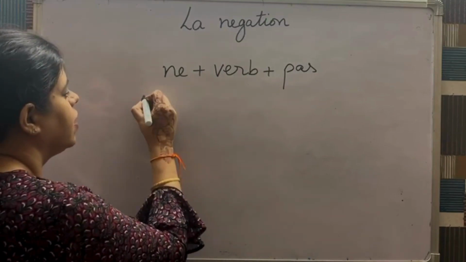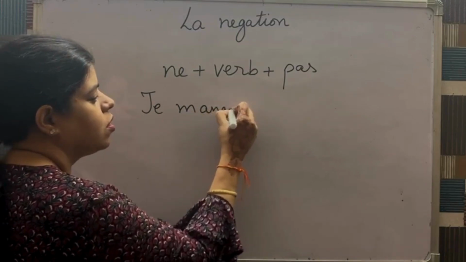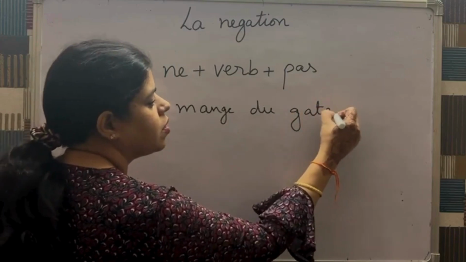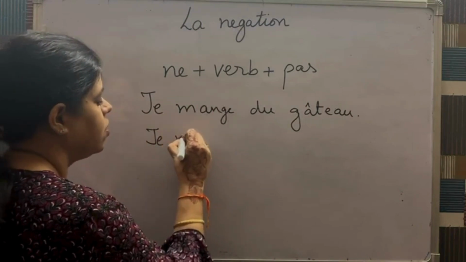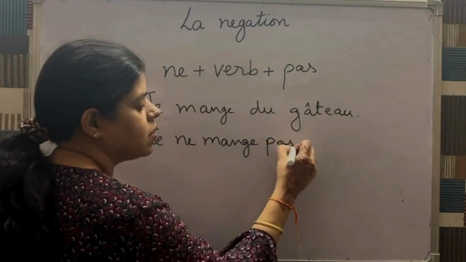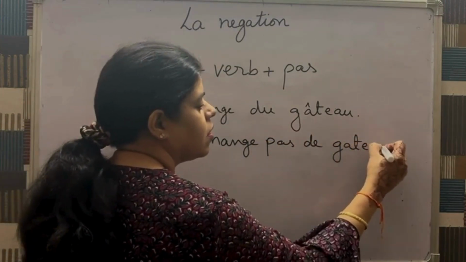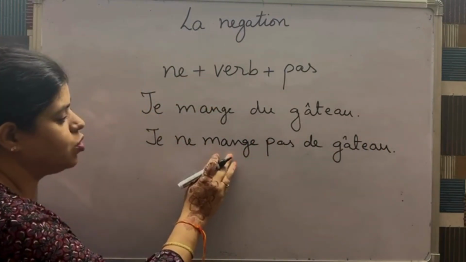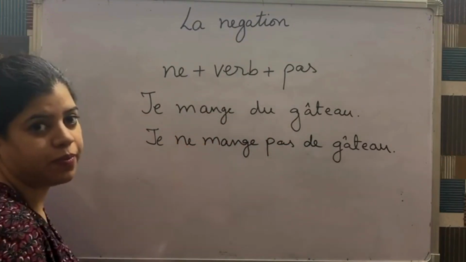For example, if the sentence is like je mange du gâteau, to make it negative, the sentence would be je ne mange pas de gâteau. So here the main verb is manger. So we need to add ne before the main verb and we add pas after the main verb.